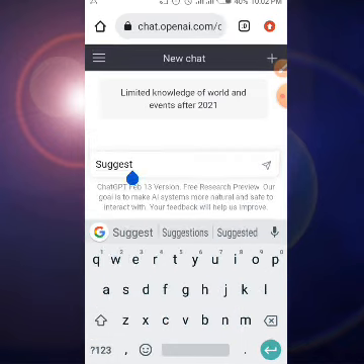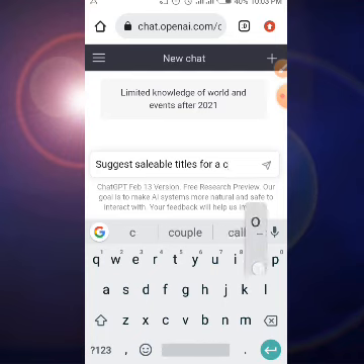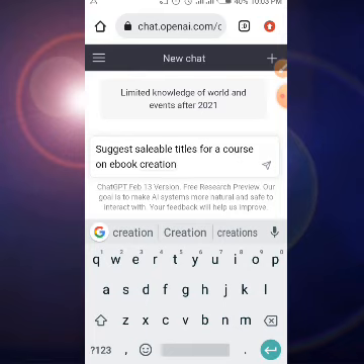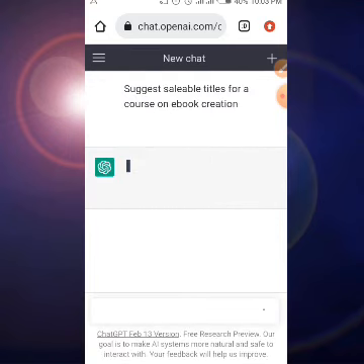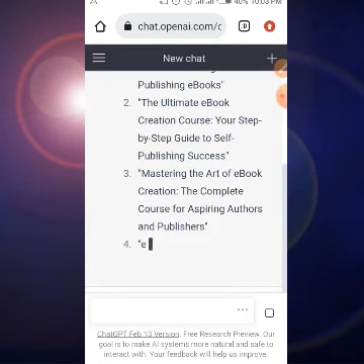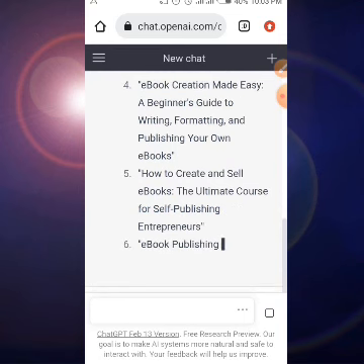Okay, so suggest sellable titles for a course on ebook creation. So suggest sellable titles for a course on ebook creation, then I'll click on send. Okay, it's trying to find it and it's typing it. You see that?